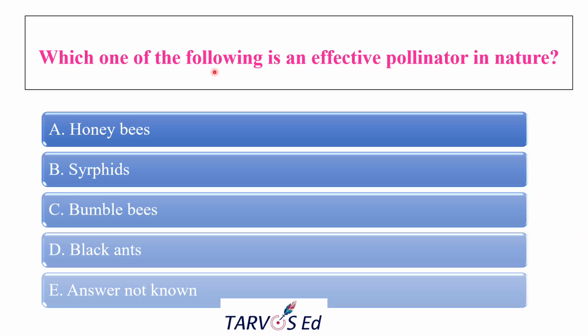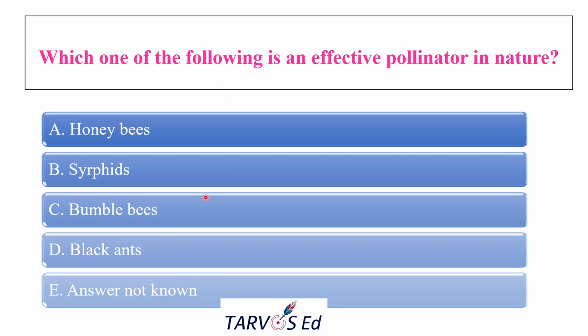The next question is, which one of the following is an effective pollinator in nature? You need to find the insect which is the effective one. The options are honeybees, syrphids, bumblebees, and black ants. Everything is different, right? Honeybees belong to the hymenopterans. Syrphids are dipterans. Bumblebees are also hymenopterans, and black ants are also hymenopterans, but black ants are formicidae, which you should also remember.